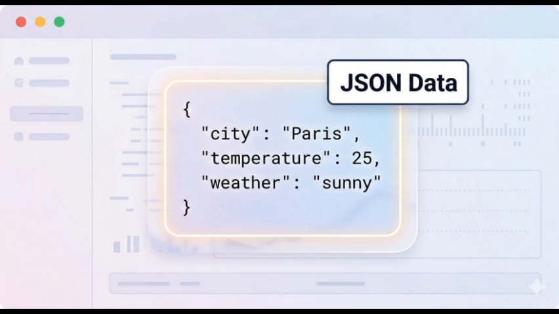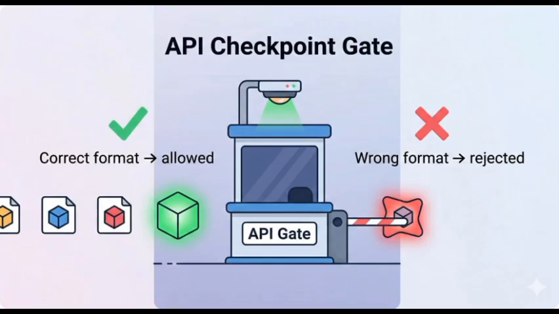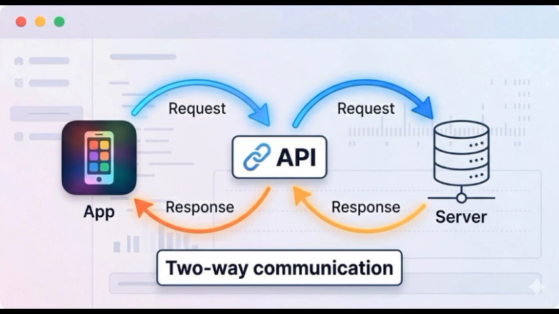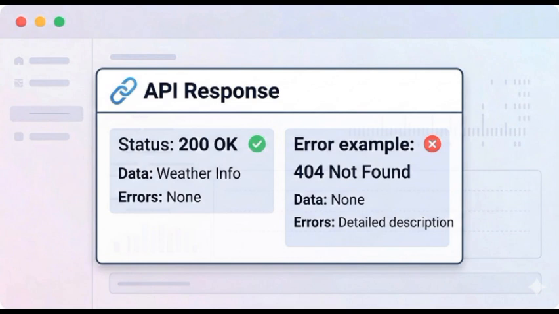3. Standard data formats are used. APIs typically send data using common formats like JSON, which makes it easier for different systems to process the information. 4. Communication goes both ways. The API doesn't only send requests, it also receives responses and delivers them back to the original application. 5. APIs may provide extra information. Sometimes the API adds helpful details such as status codes, error messages, or additional data to make communication clearer.